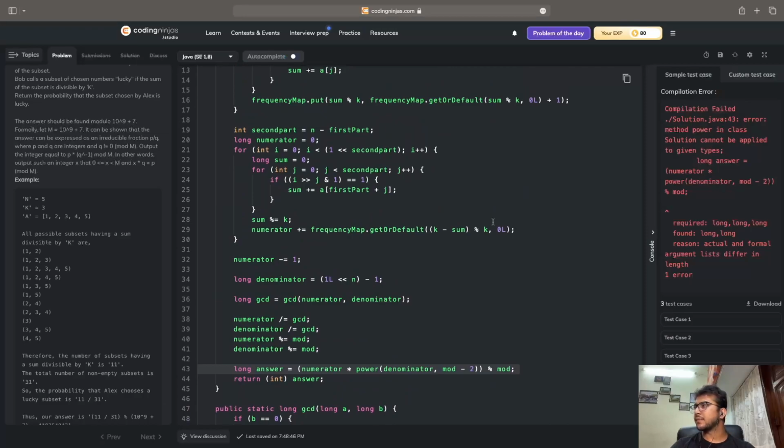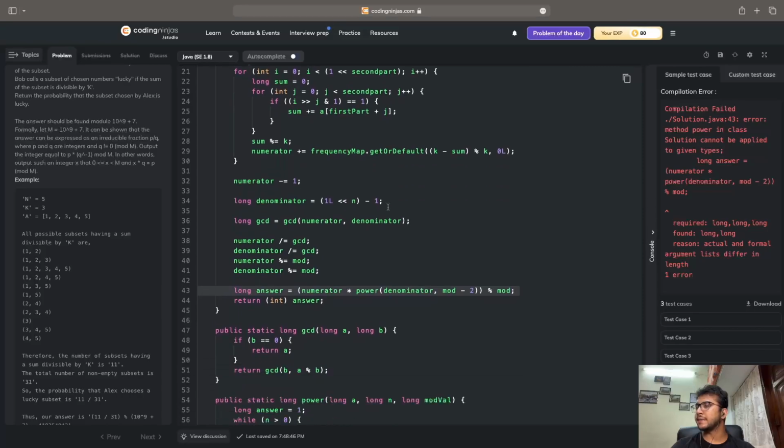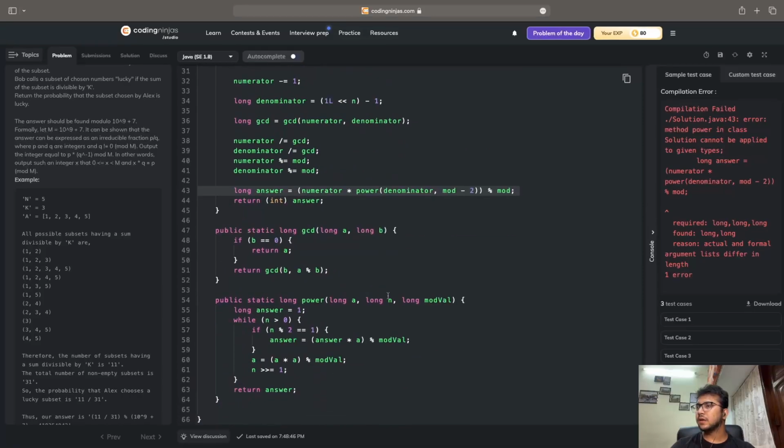Okay, there's a problem. It says method power in class Solution cannot be applied to given types. Let me see. It's a long value. Actual argument list differs in length. So I am passing 3 values over here, but here I'm passing only 2 values. As you can see, the problem that is present in my question is actually present at this location. This is the place where the problem is present.